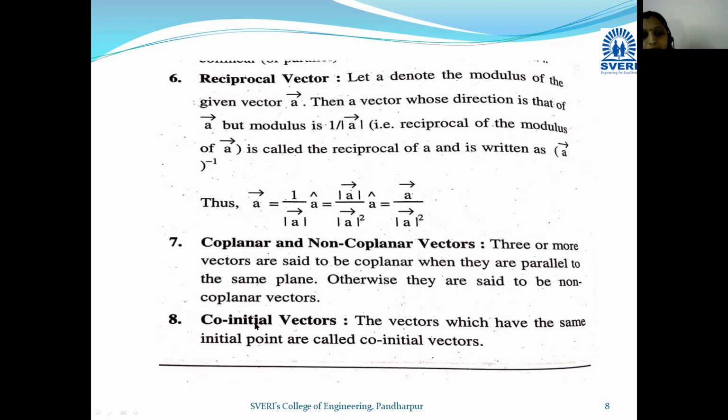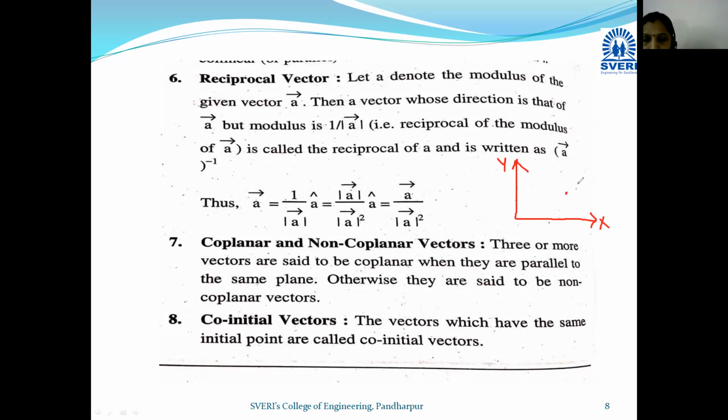Okay, next one, co-initial vectors. The vectors which have the same initial point are called co-initial vectors. Okay, for example, suppose this is the real line, real axis, x-axis, y-axis.